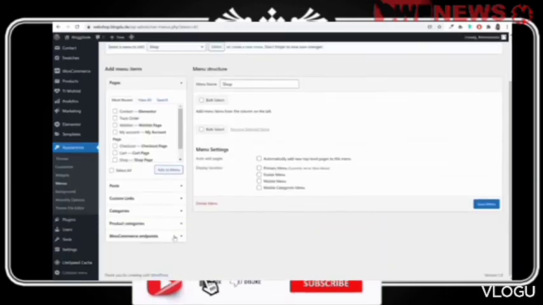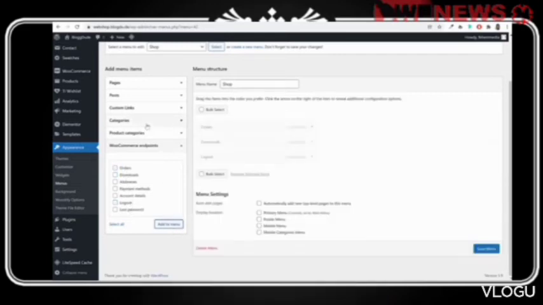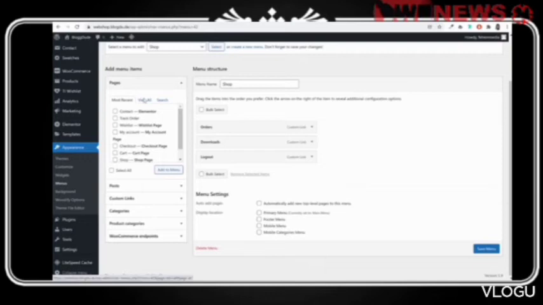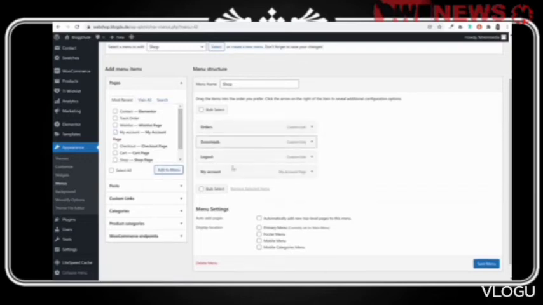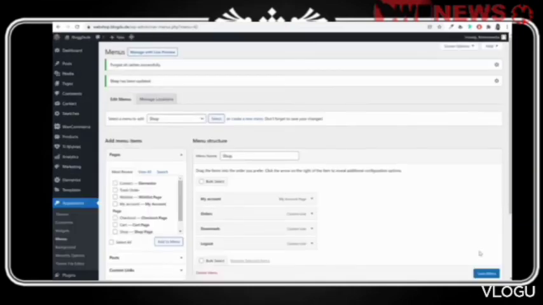Now these pages will be under WooCommerce endpoints. Here, as you can see, we have orders, downloads, logout, and the main page. My account page will be over here under pages. Okay, let's bring it at top. Don't need to tick mark anything at bottom, just click on save menu.